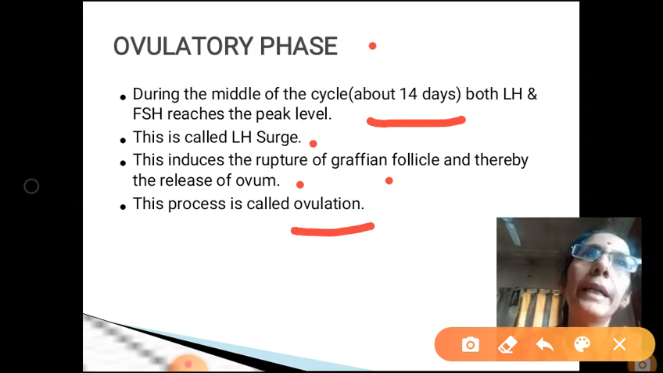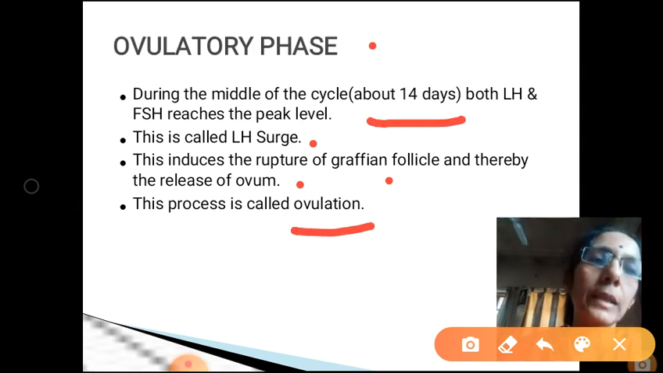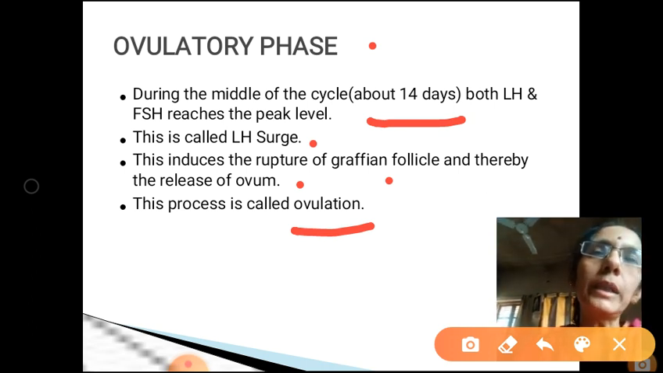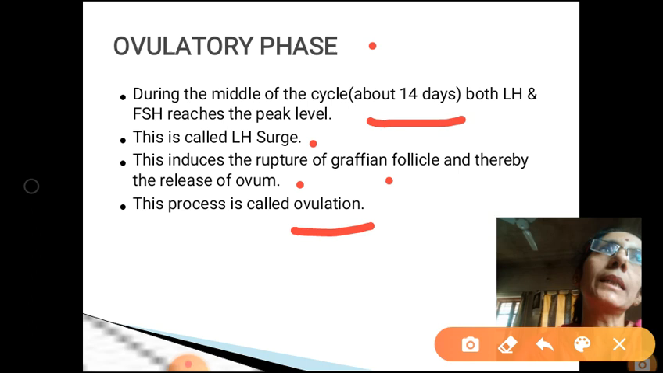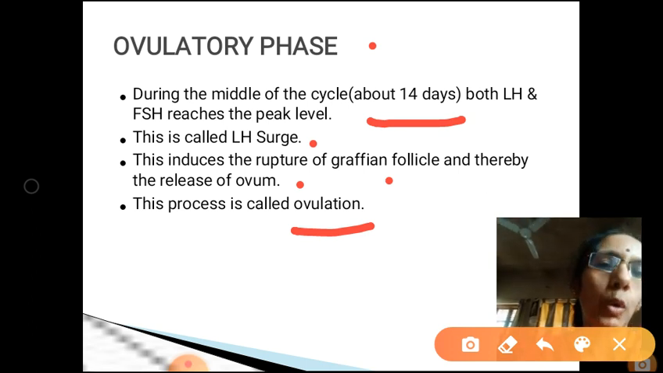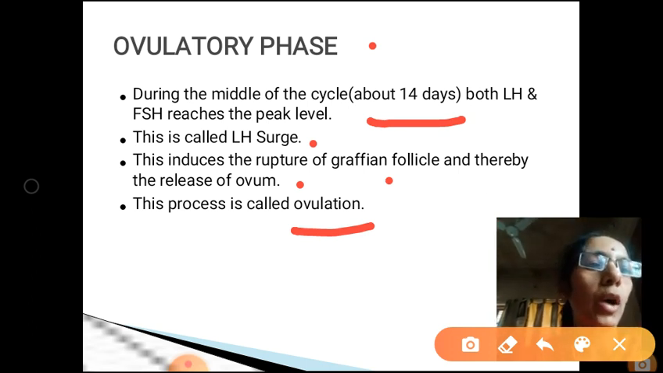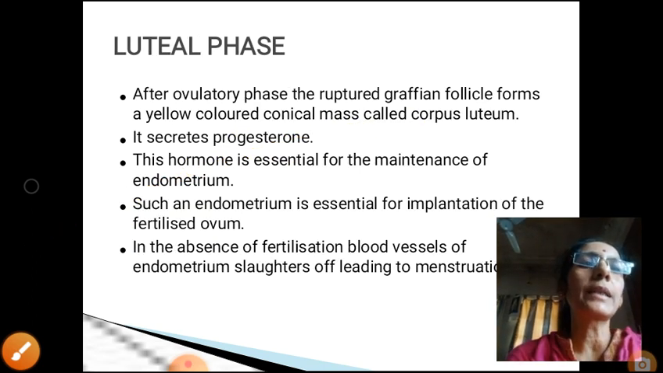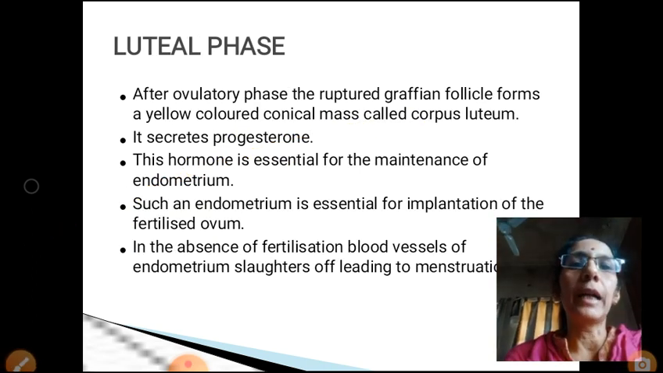So ovulatory phase occurs on the mid of the cycle, that is 14th day. During this cycle, both LH and FSH reach their higher level, that is, they reach the peak level. Under the influence of these hormones, the Graafian follicle ruptures and releases the ovum. The process is called ovulation. Now the next phase is called as luteal phase.